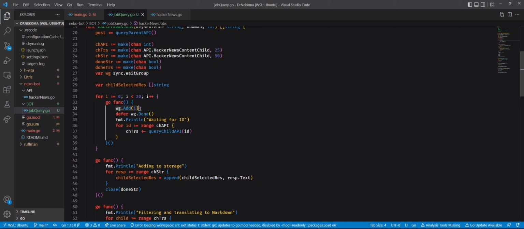And then you add one. This Add is literally adding one to the zero here. And then this defer is doing a minus one. And then Wait. And then you can ask, but shouldn't we do this after we finish our job? And the answer is yes, but if you use the defer keyword, Go will only execute this when all the instructions inside this scope end. I personally prefer to put it at the end without the defer.